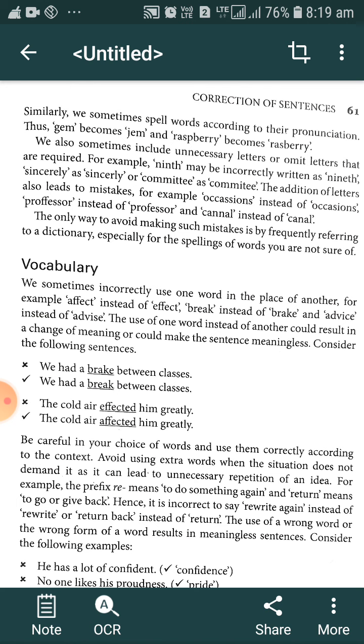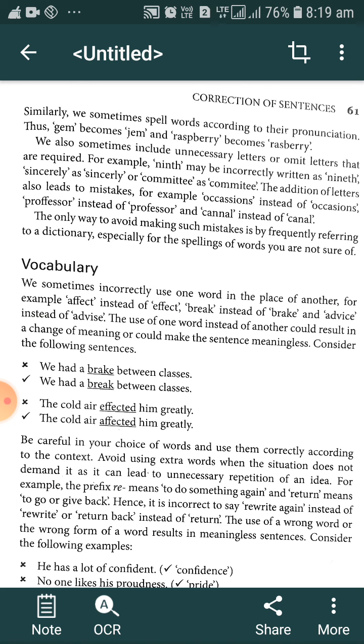As far as professor is concerned, PROFESSOR is the correct spelling, but sometimes we add a double F, and that spelling is incorrect. Canal, here also people write CANNAL. There is no need to add another N there. Only a single N is needed, CANAL. That is the correct spelling of canal.